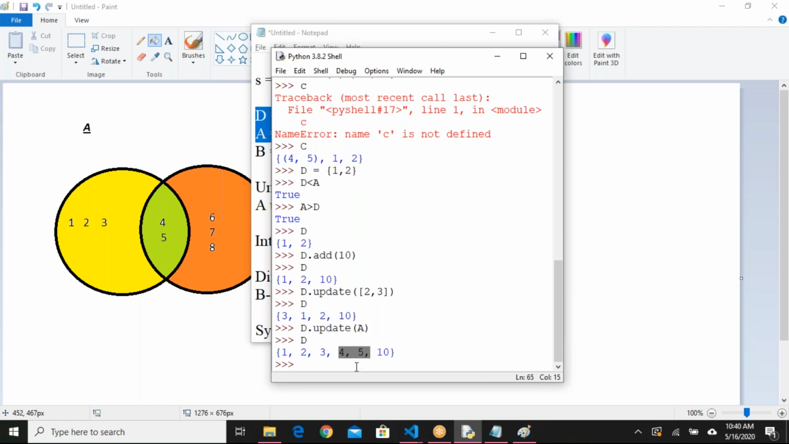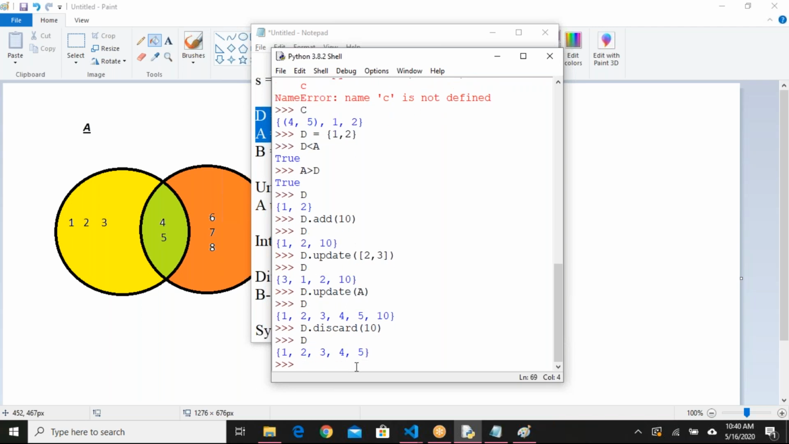How to remove the element? To remove the element, say for example, I want to remove 10 from the set, I have to say d dot discard of 10. See, discard is the method, the function I have to use to remove an element from the set.